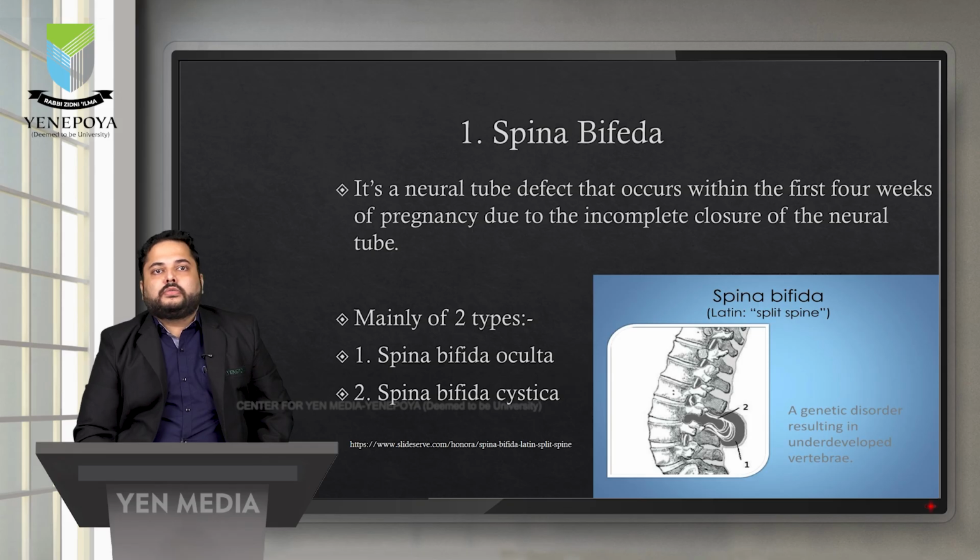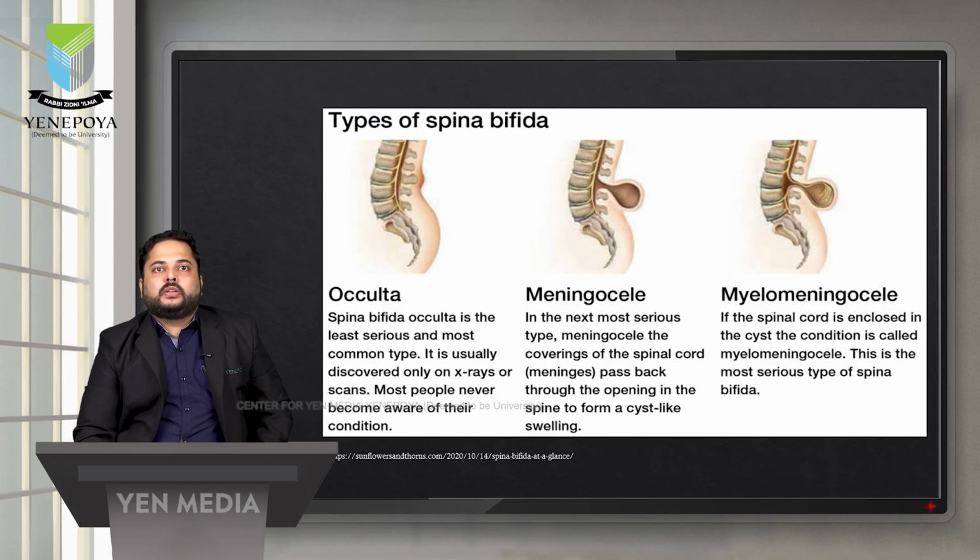The first one, spina bifida occulta, is the least severe type, whereas spina bifida cystica is again mainly of two types. So we can see in this diagram, first is the occulta, the least severe, which leads to minor protrusion of the spinal cord into the vertebral column. It is usually discovered easily on X-rays and scans, and people are mostly not even aware of this condition.